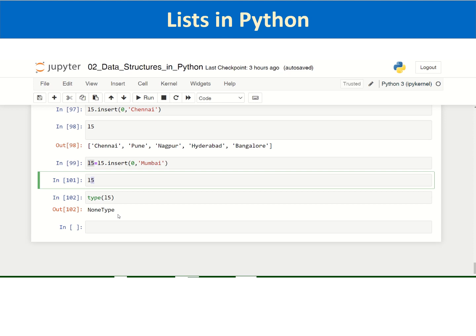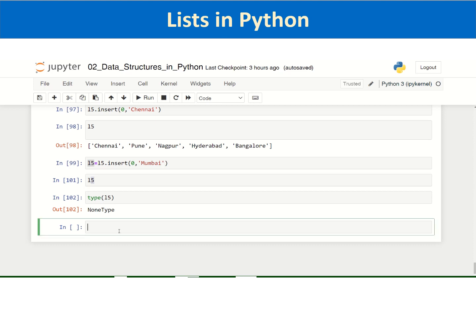Suppose you want to insert any element at the end. Now, since we cannot bring back L5, we can define a new list L10, which is, say, A, B, a list of strings.